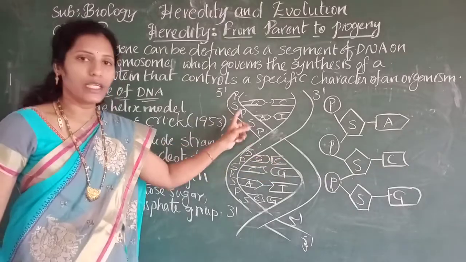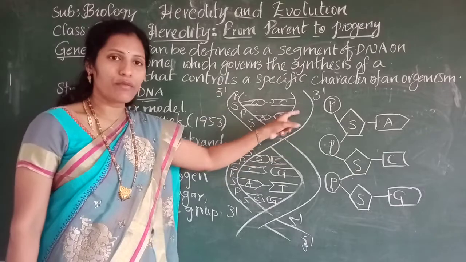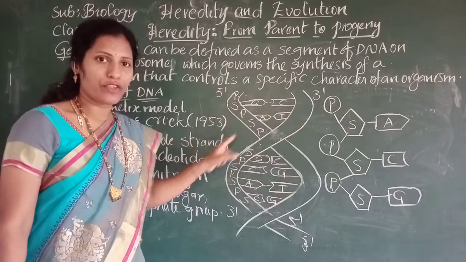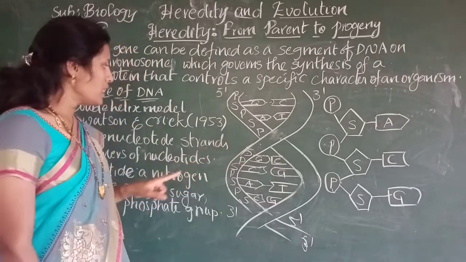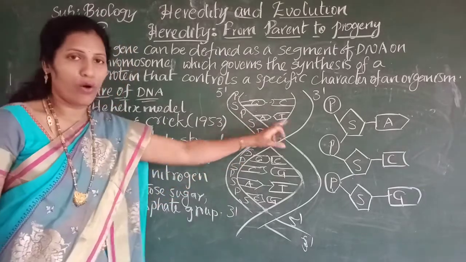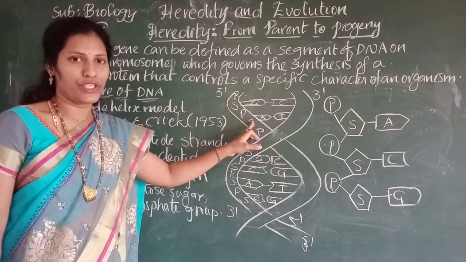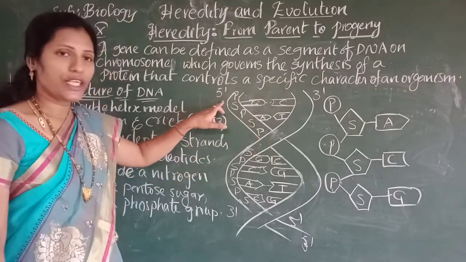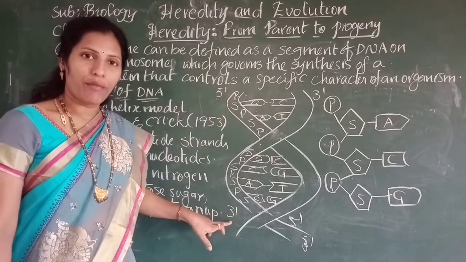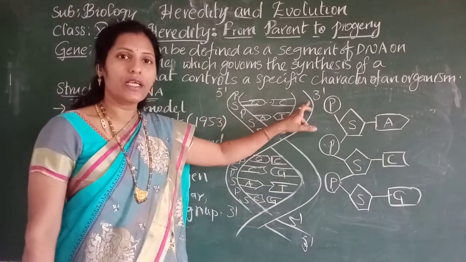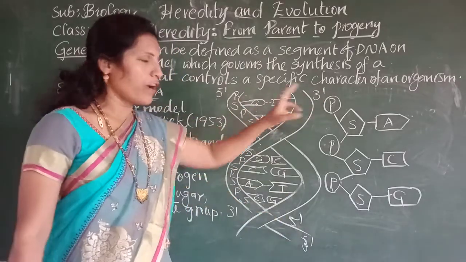If you see the structure, the DNA structure resembles a twisted ladder. You can observe this, which is called a double helix. And this DNA molecule contains two polynucleotide chains, which are arranged anti-parallel to each other. Anti-parallel means this chain starts with the 5' end and ends with the 3' end, and the other chain starts with the 3' end and ends with the 5' end. What are 3' and 5' we will see.